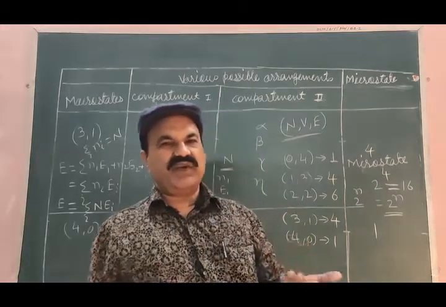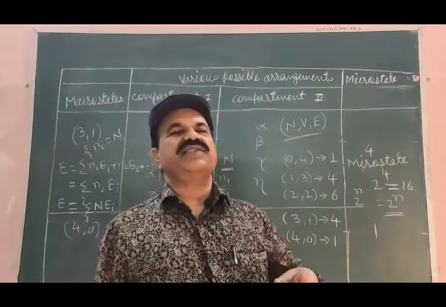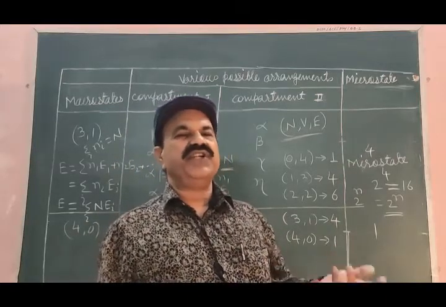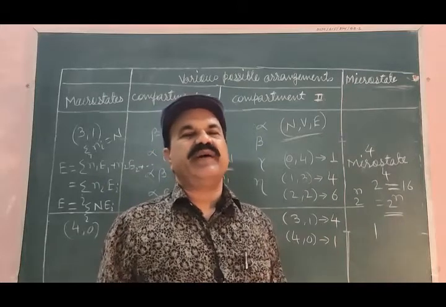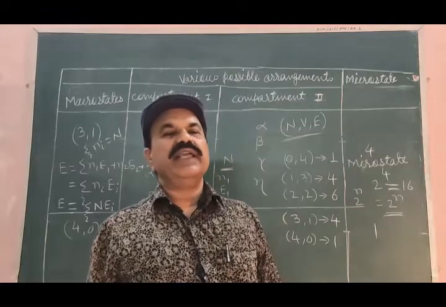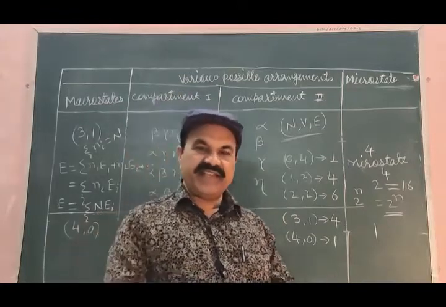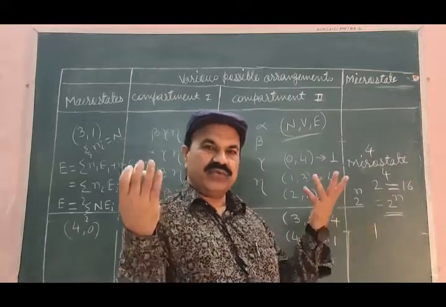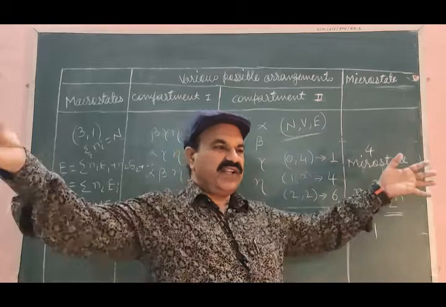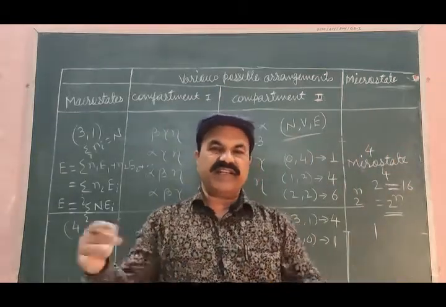All these possible ways of assigning energy E1, E2, E3, E4, etc. to the particles correspond to the microstate. Many ways are there to assign the energy so that the total energy of all the particles will be equal to E. One way, second way, third way.